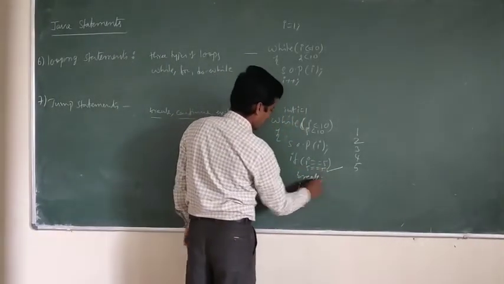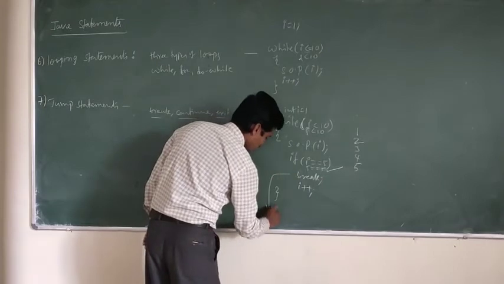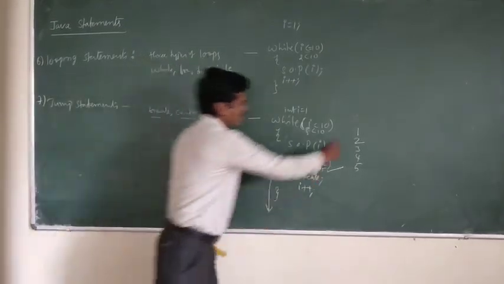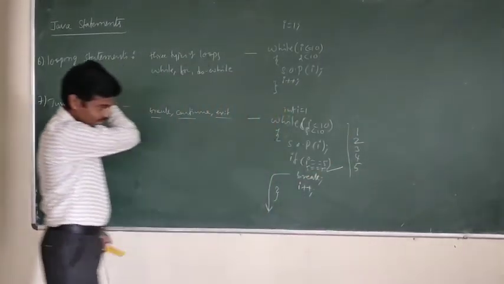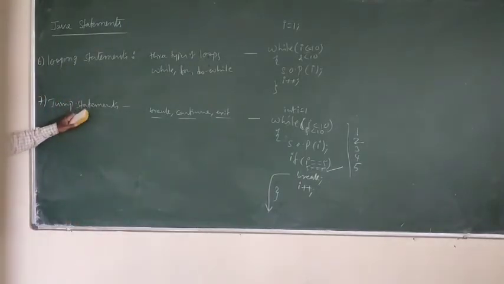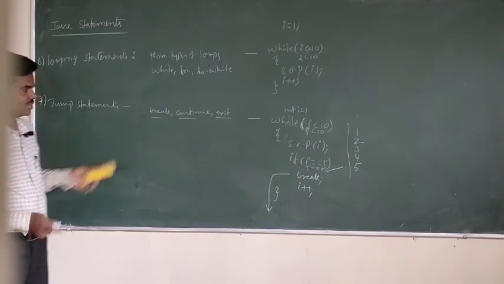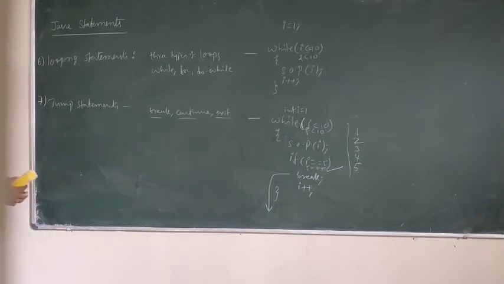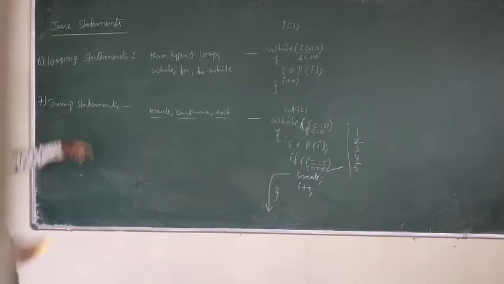It will reach the break. Now it will terminate the loop. Now control out of the loop. So it will display only 1 to 5. So like that you can use to break the loop or to continue the loop. So you can use the jump statements. It can jump from one block to another block, or one part of the program to another part of the program, using the jump statement.